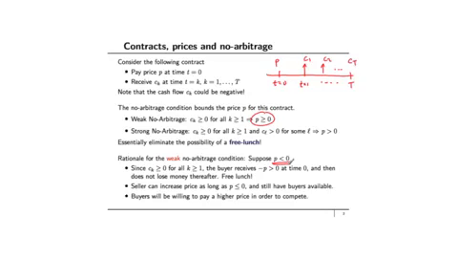Recall, in the other module, I talked about how prices get set by supply and demand. You again see here that the rationale for weak no arbitrage is built on supply and demand. We are building it on the fact that there are many buyers, many sellers. We are also using the fact that the information about the details of the contract is publicly available, uniformly available to buyers and sellers. This is going to be important, and we'll emphasize this again on the next slide.